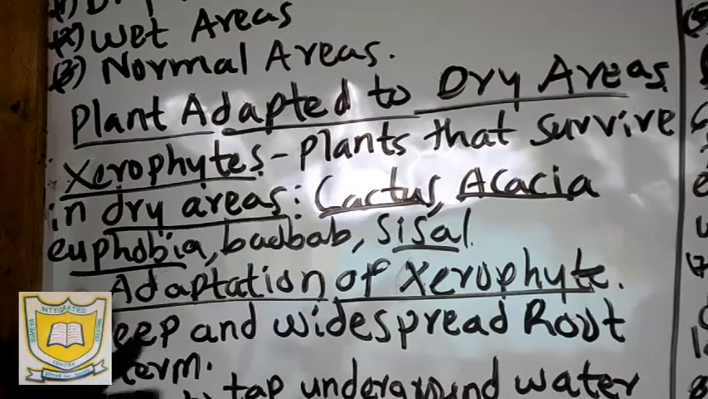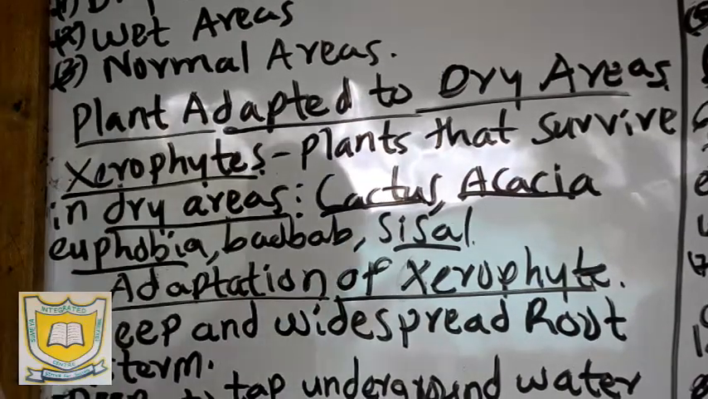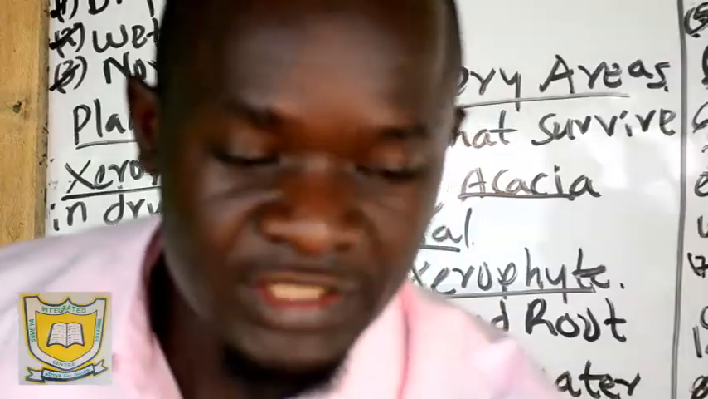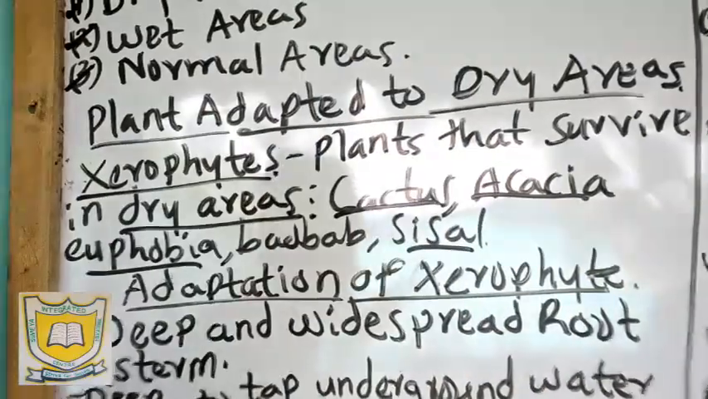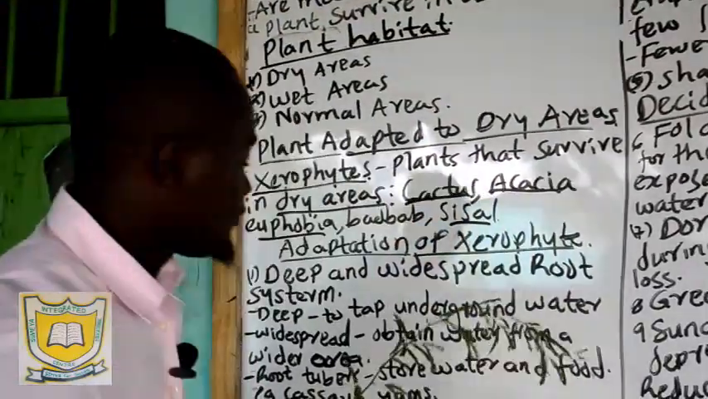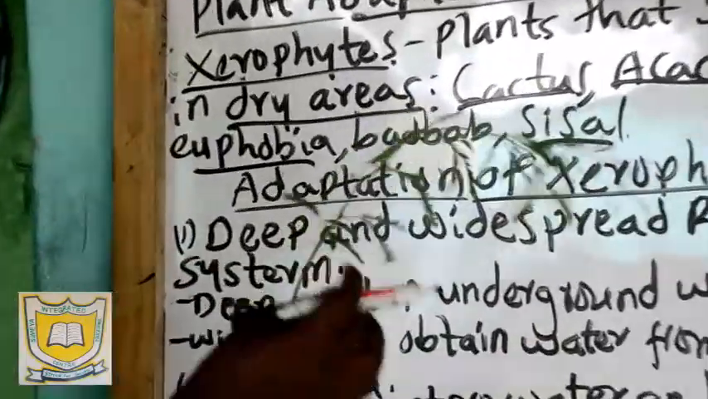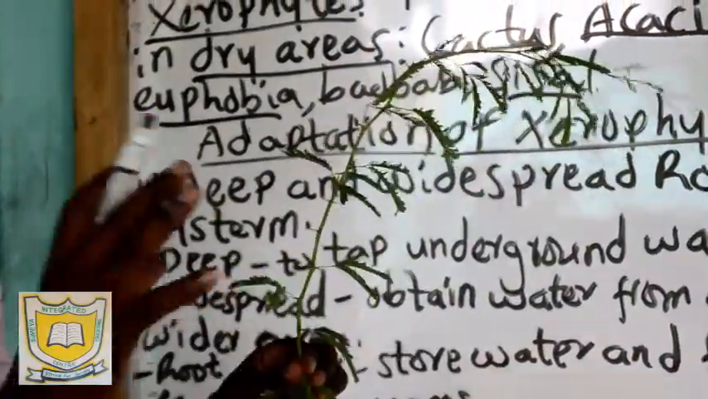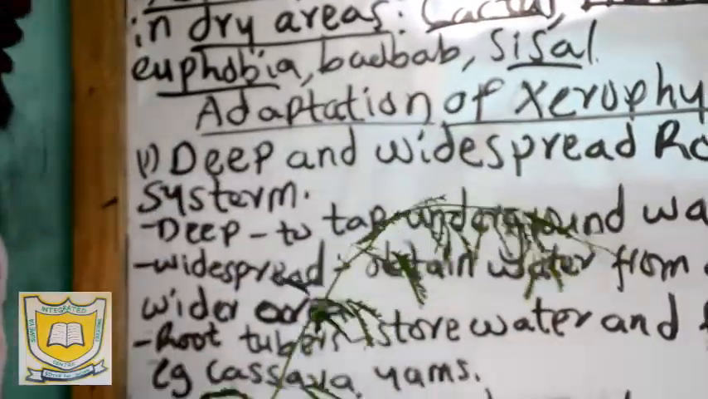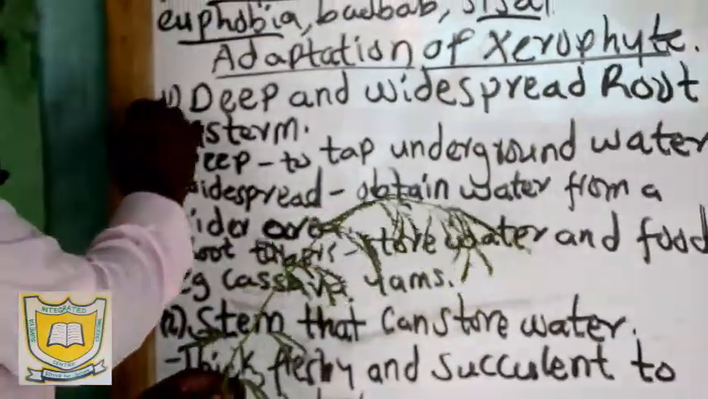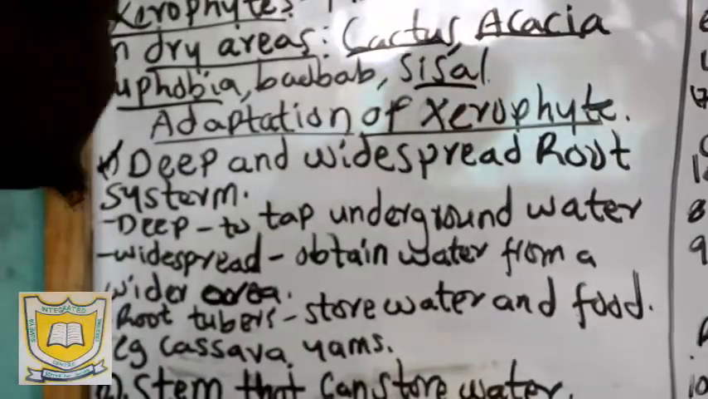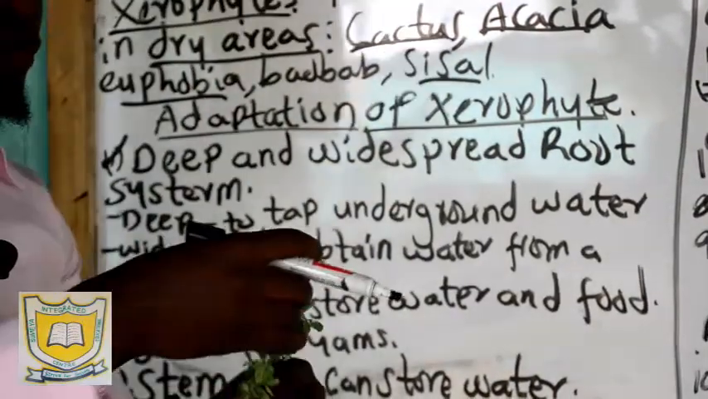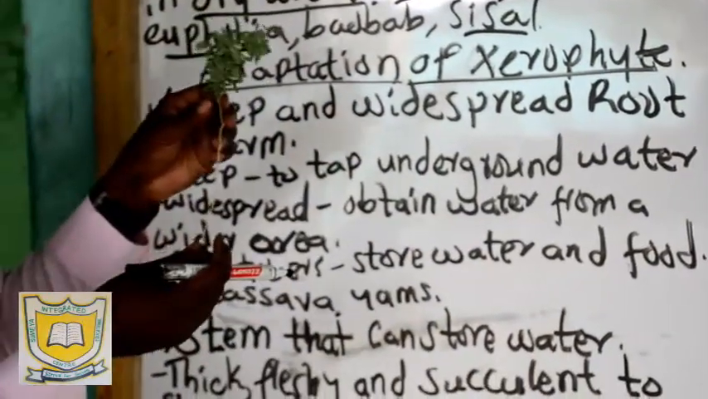Now, you have to understand the characteristics, and you are very advantaged because you have those plants around you here in Garissa. When you look at this plant here, it has some characteristics that help it to survive within these conditions, which are the dry areas. Number one, we say that the plant has deep, widespread roots.